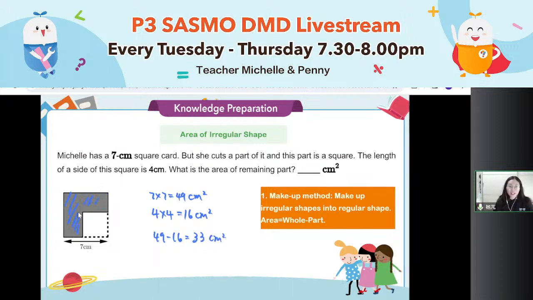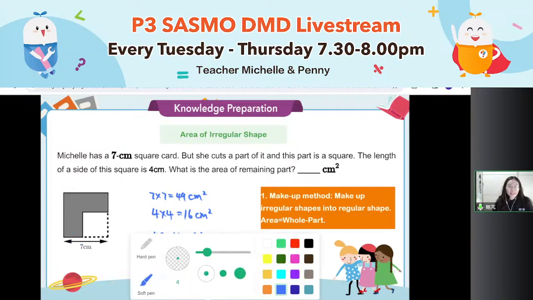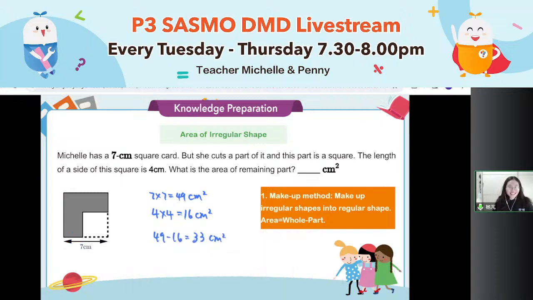I see some of you got the answer so quickly in the beginning because you learned it. I see some of you, they are my kids. Oh, very good, you don't forget the method I taught you. So the makeup method tries to make the shape into a whole shape, then uses the whole minus the part I take away, and what follows is the remaining part I want to find. This is just one of the methods. I have another different way to do it.